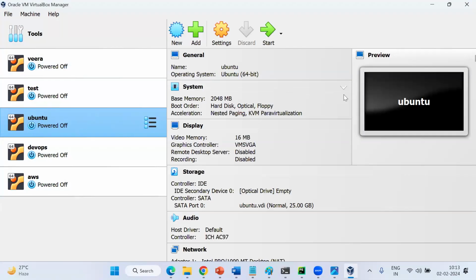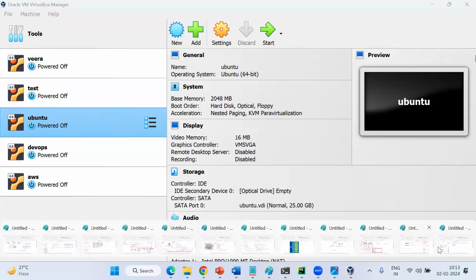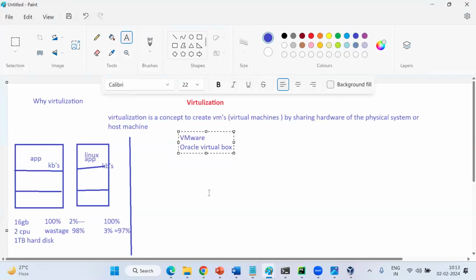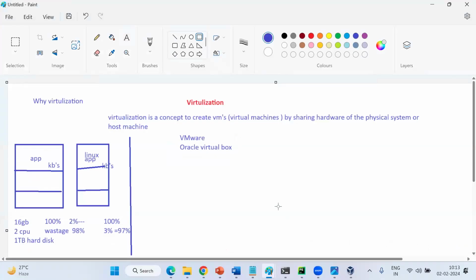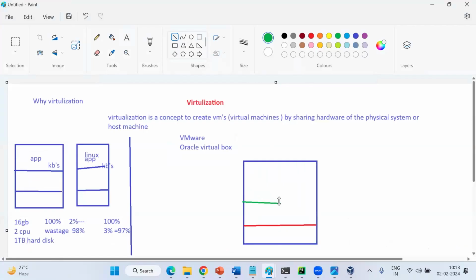You can understand. I'm going to create one more machine here. Why? I have installed VMware on my physical server. So in this case, guys, you need to understand the architecture first. This is my laptop. Understand only my laptop. In my laptop, there is hardware, right? On my laptop, there is an operating system, right?